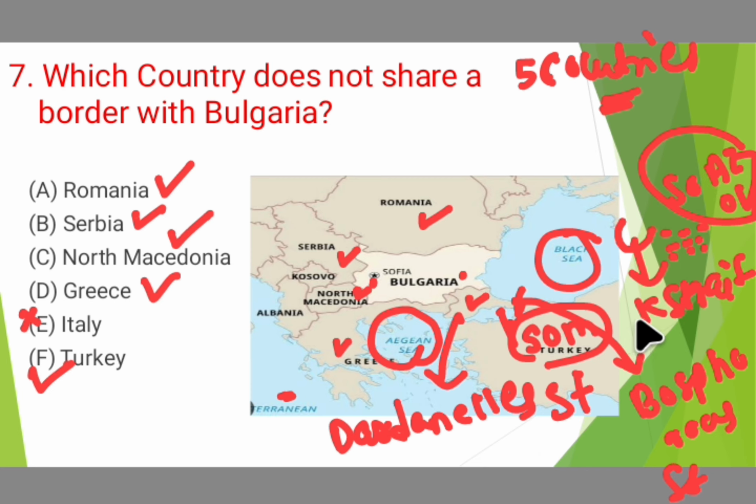Let me revise this again for you. Kerch Strait connects the Black Sea to the Sea of Azov, and Bosphorus Strait connects the Black Sea to the Sea of Marmara, and Dardanelles Strait connects the Sea of Marmara to the Aegean Sea. So Dardanelles Strait: Aegean Sea and Sea of Marmara; Bosphorus Strait: Black Sea and Sea of Marmara; and Kerch Strait: Sea of Azov and Black Sea. So all these related points are also important.